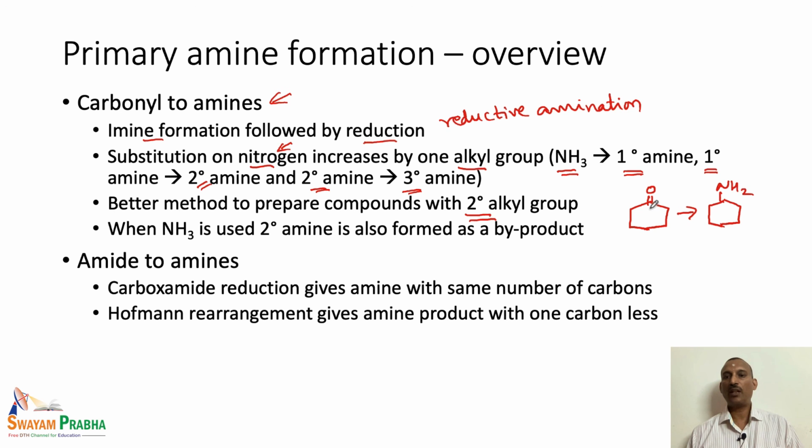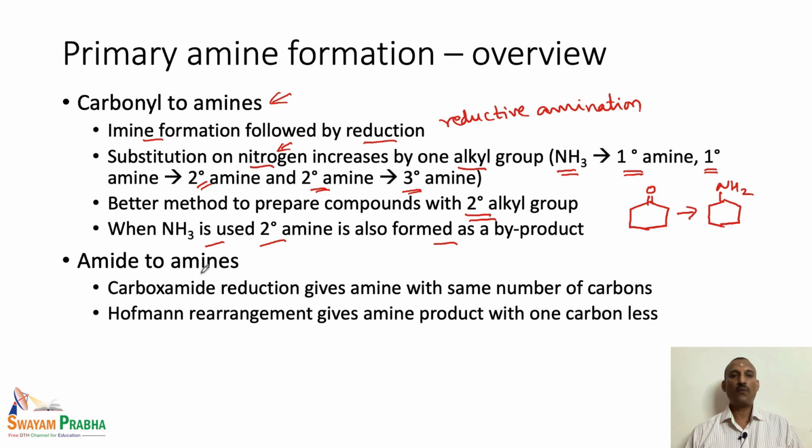So, when we treat the cyclohexyl amine with the ammonia, then we can end up with the formation of this particular amine very easily. And if we use ammonia, sometimes along with the primary amine, we also end up with a secondary amine as a minor byproduct. So, these are some of the characteristics of carbonyl to amine reduction.